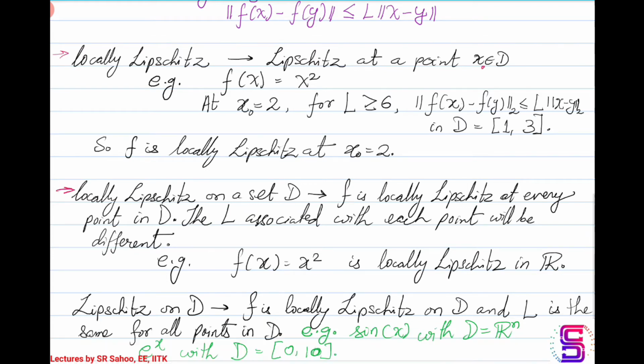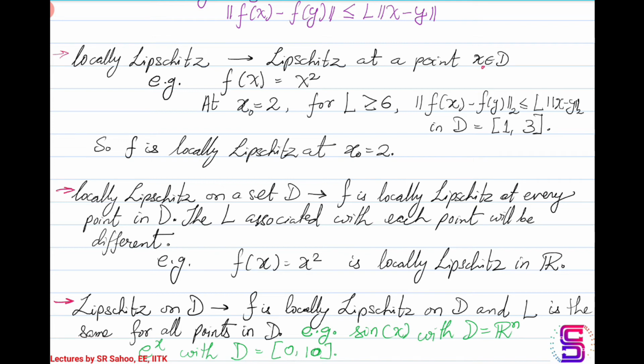Next comes Lipschitz on D. Lipschitz on D essentially means that the function f that we have in hand is locally Lipschitz on the set D. In addition to this, you will have one Lipschitz constant that can satisfy the inequality for all the points in the domain D. Let me put it like this: you will have one finite positive constant that can act as a Lipschitz constant for all the points in D, over which f is Lipschitz.